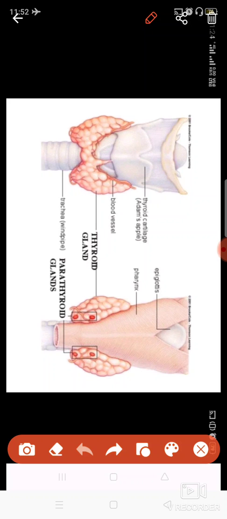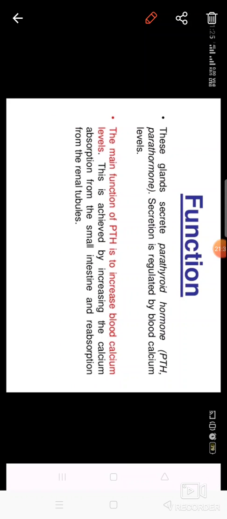which are known as parathyroid glands. They release only one kind of hormone, which is known as parathyroid hormone, also known as parathormone. This hormone regulates the level of calcium in your body. Basically its function is to increase the blood calcium level, and once the calcium is increased, it is reabsorbed by the renal tubules, that is the nephron tubules, that is DCT, PCT, and all those tubules.